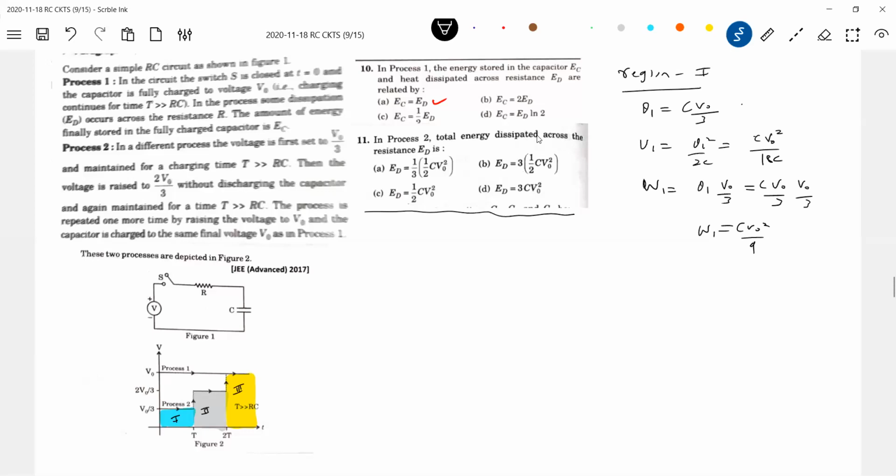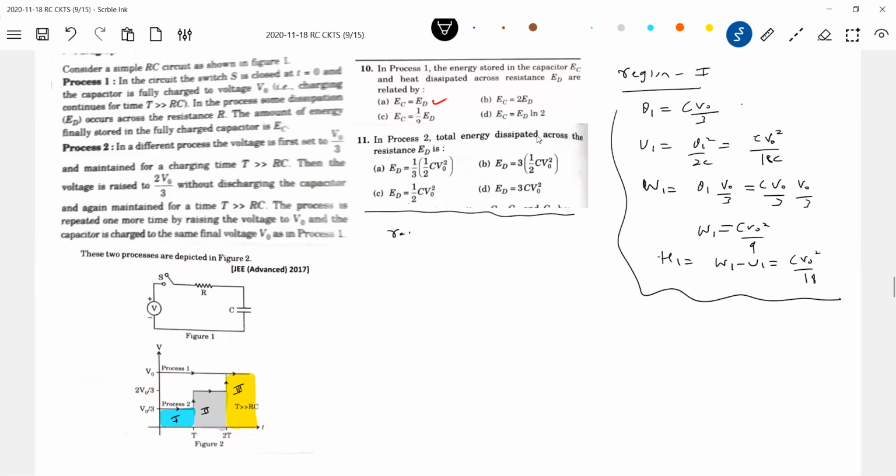W1 is the work done, U is the energy stored here. What about the heat loss? W1 minus U1. So the heat loss, I'll write H1, is W1 minus U1. Okay, this is about region 1.